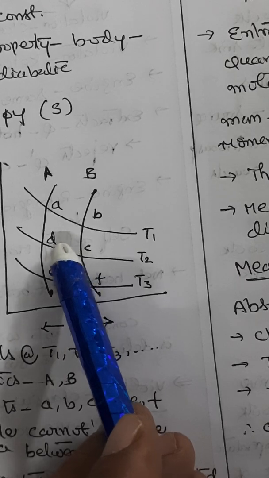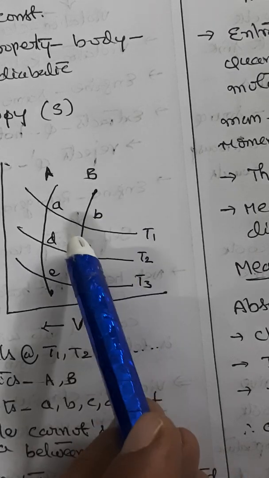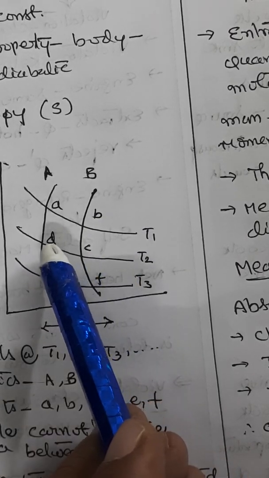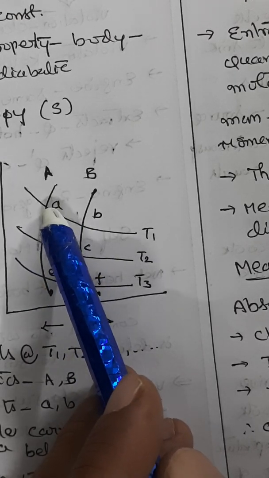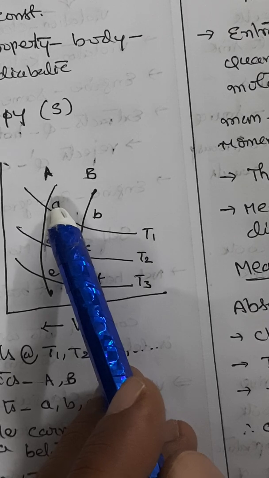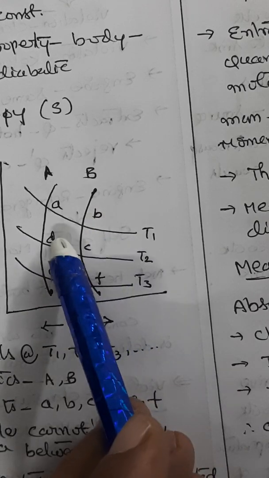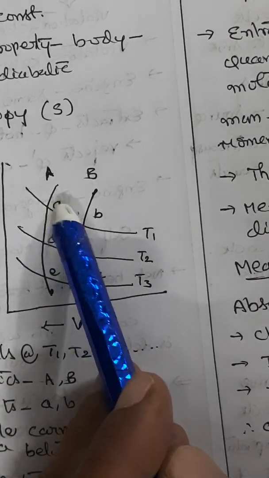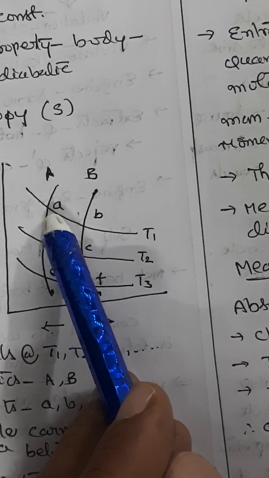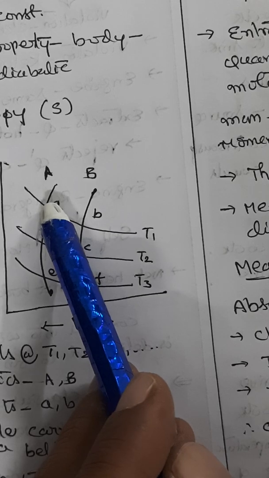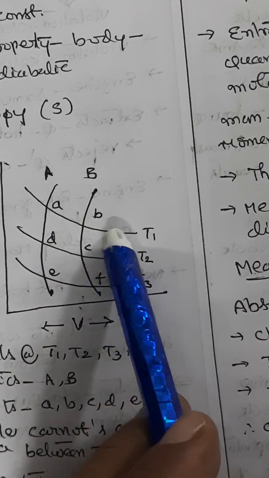In passing from D to A, there is no change in entropy, whereas the change in entropy comes when you pass from A to B. So again this is the adiabatic, therefore it will be Q1 by T1.